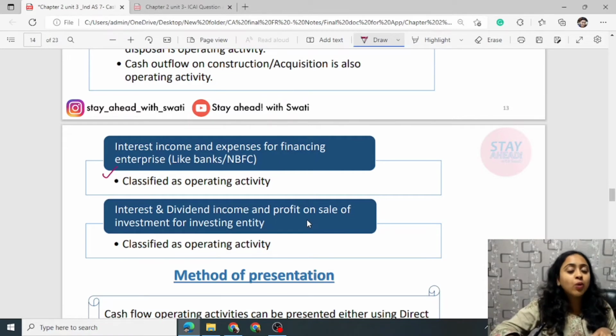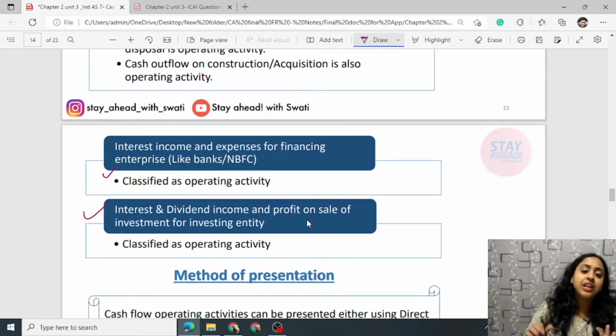It all depends upon the principal revenue source. What is your principal business activity? Next, interest and dividend are generally investing and financing activity. But if it's your regular business, then it is your operating activity.